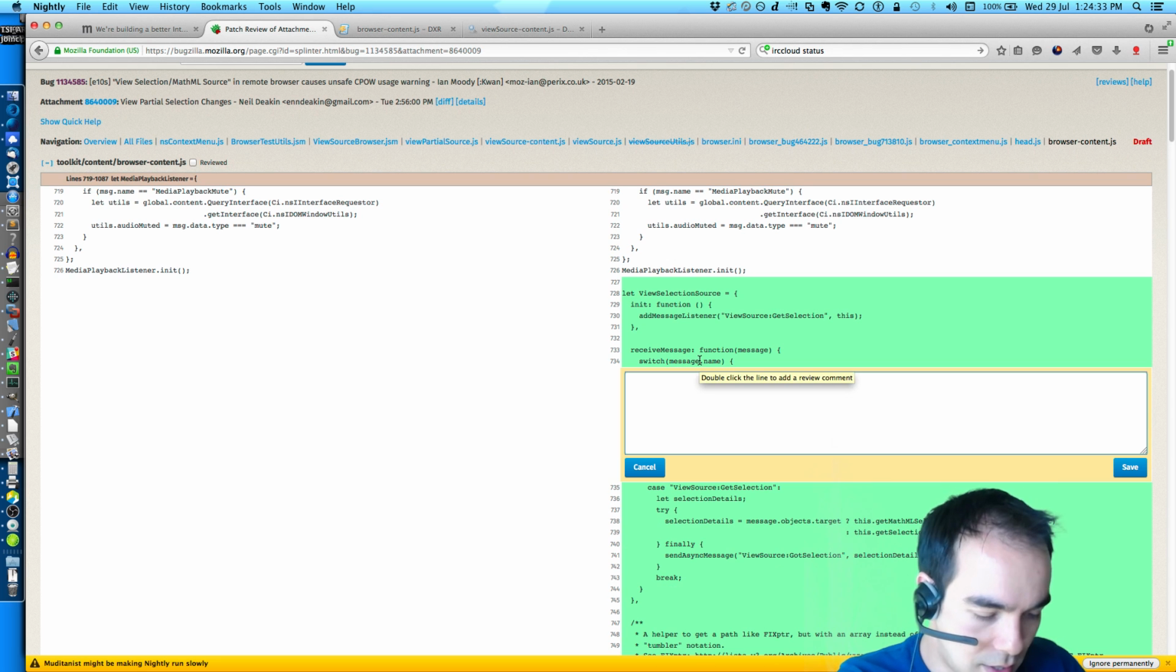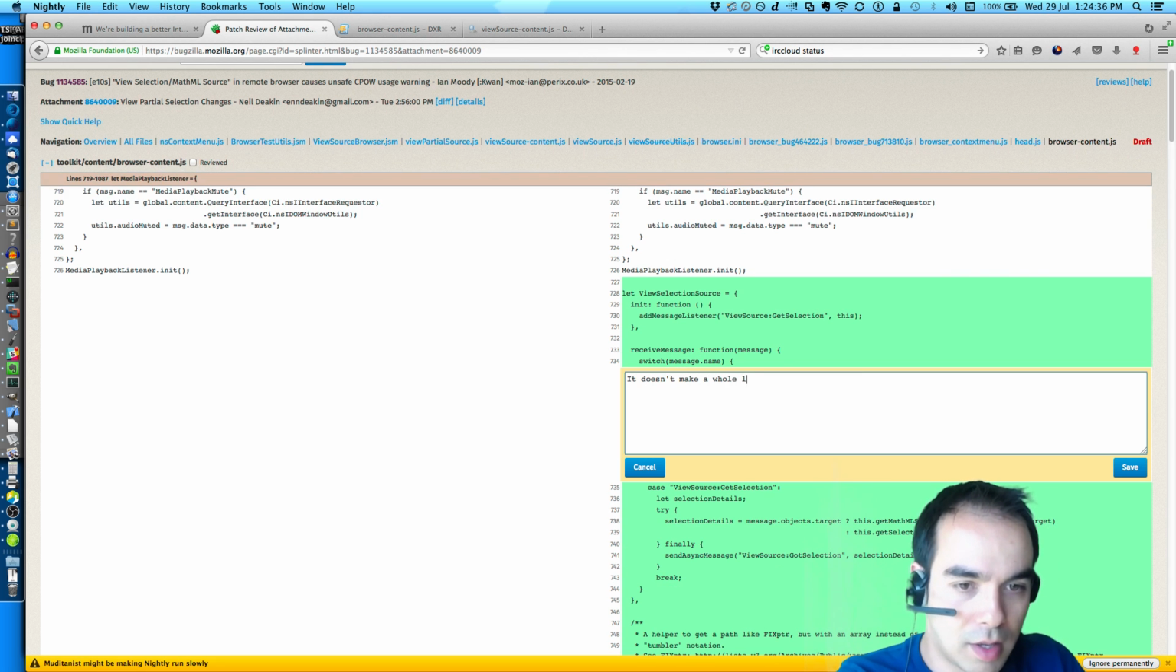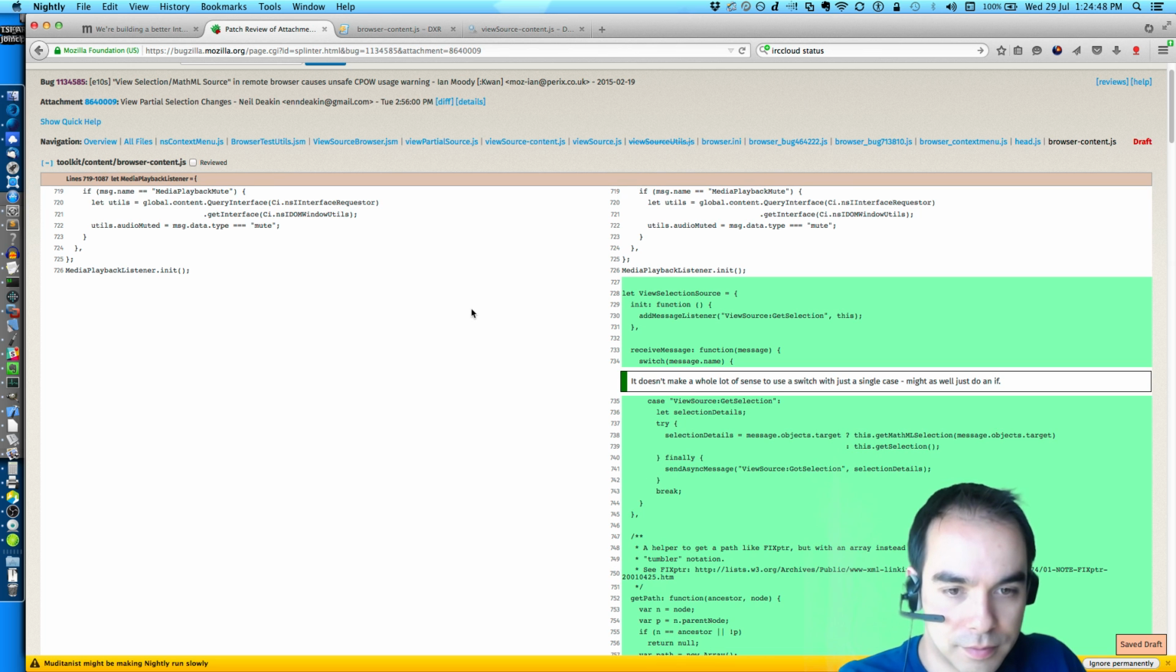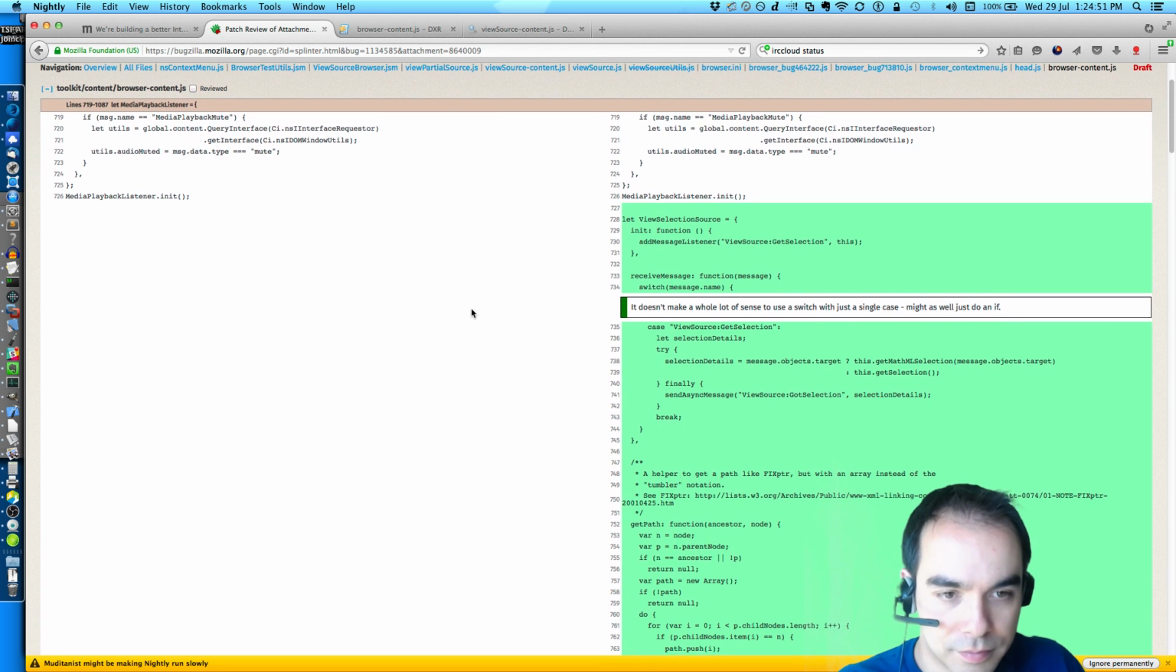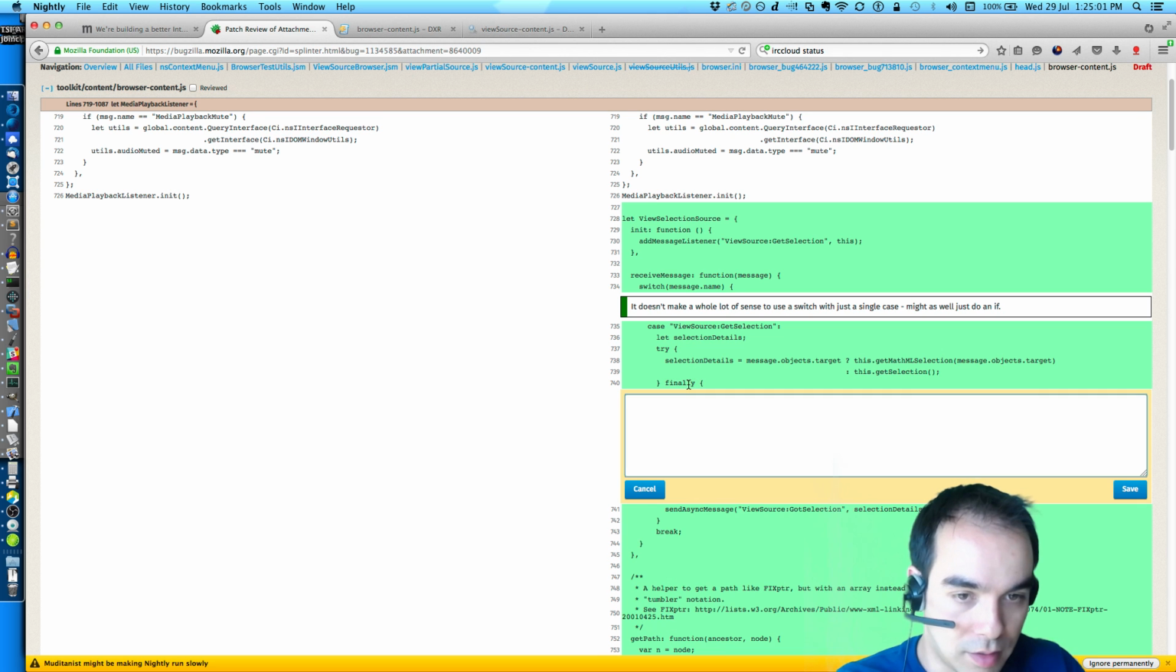So first things first, it doesn't make a whole lot of sense to use a switch with just a single case. Might as well just do that. Oh, good. He's making sure that he always sends back this because he's using finally. Good. I'm glad we've got some guarantees that we'll send back view source dot selection.